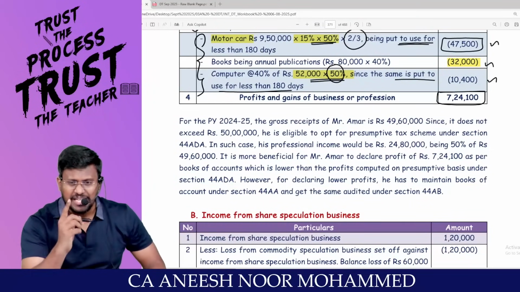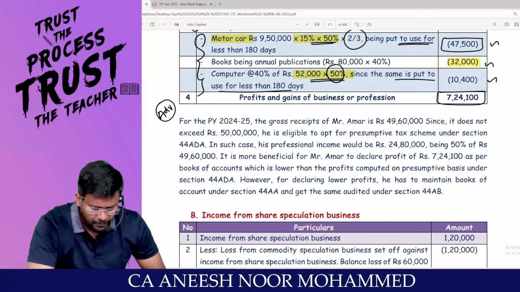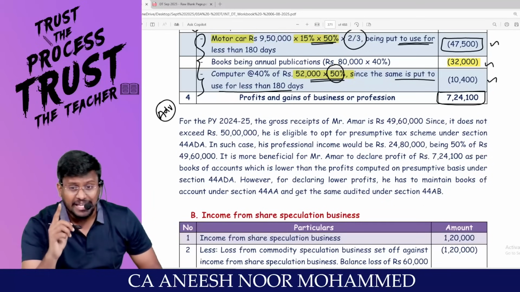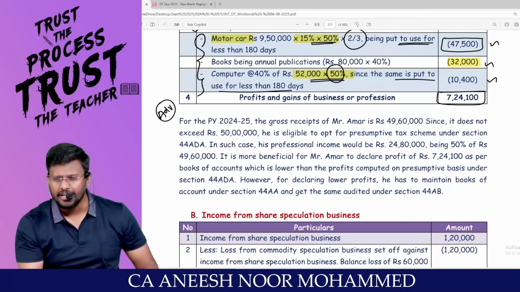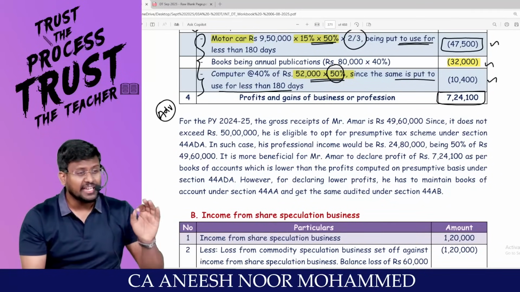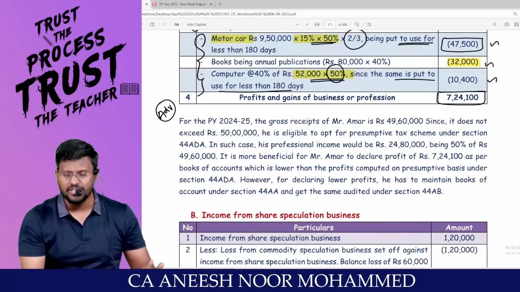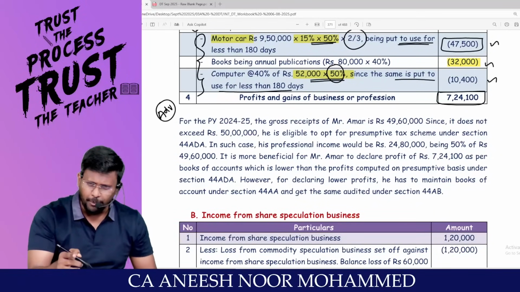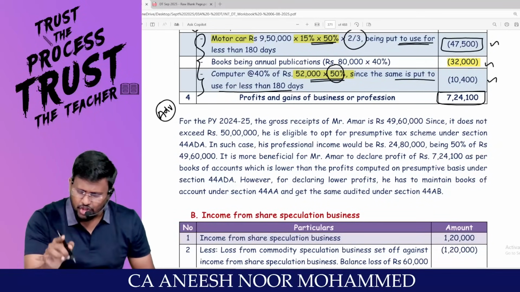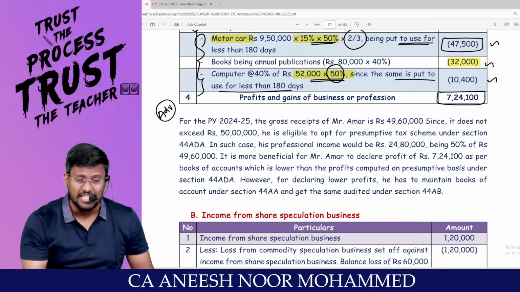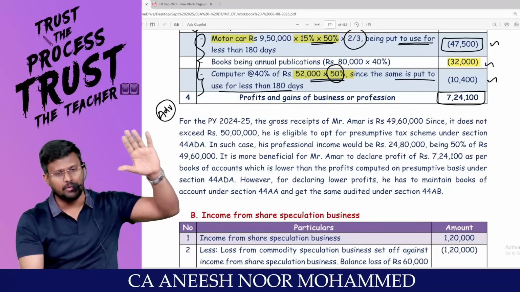Sir, what is Amar doing? Advocate. Is advocate a profession? Yes, sir. Law, medicine, accountancy, architecture, interior decorators, technical consultancy, authorized representative, film artist, IT professional, company secretary, engineers, or any other professionals as may be notified by the central government.